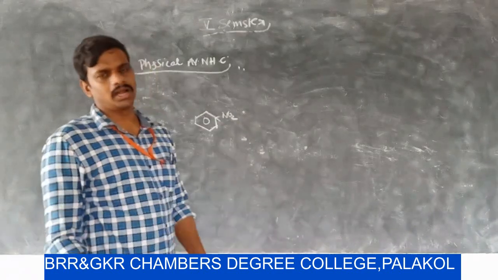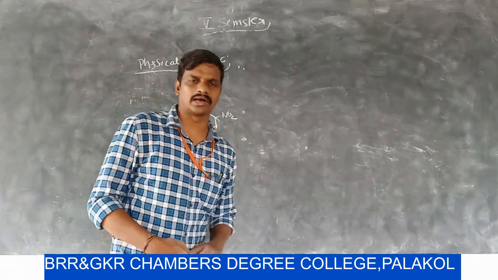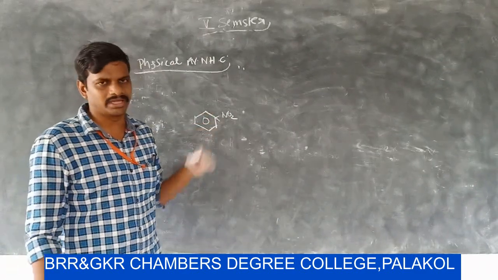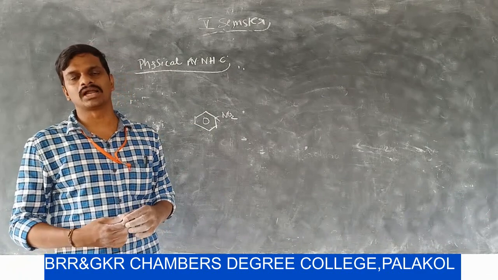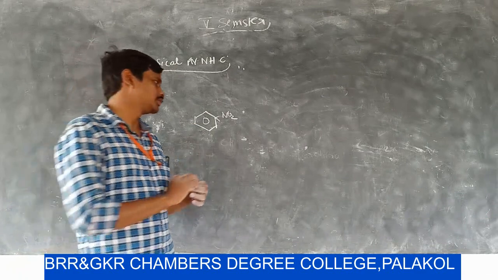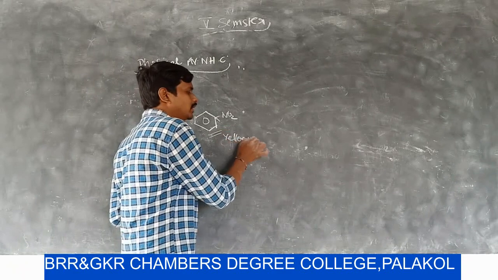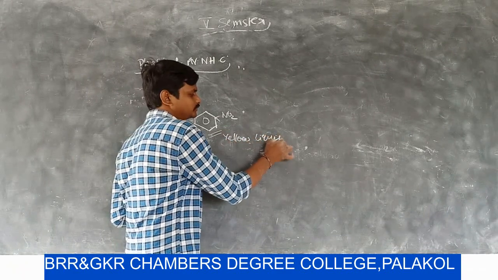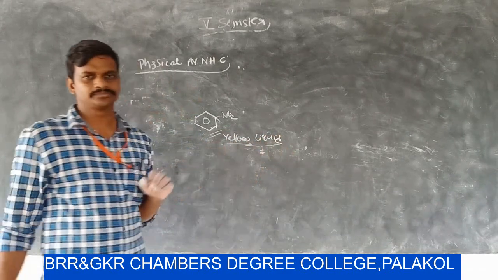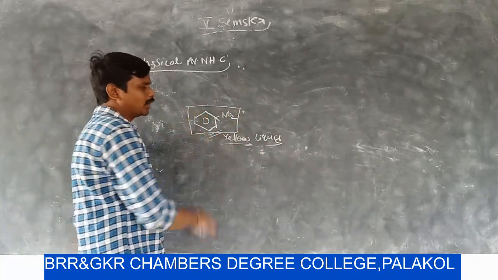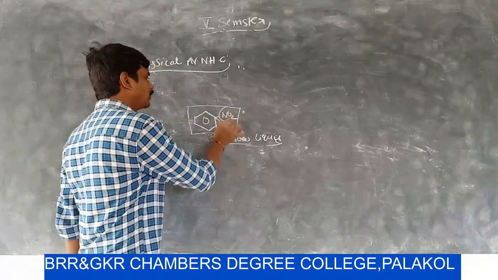Almost all nitrohydrocarbons, many aromatic nitrohydrocarbons are yellow colored solid compounds, but nitrobenzene is a yellow colored liquid compound. And again, in aromatic nitro compounds, we have the nitro group.